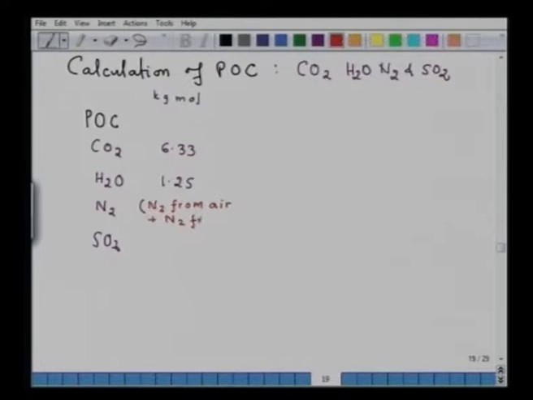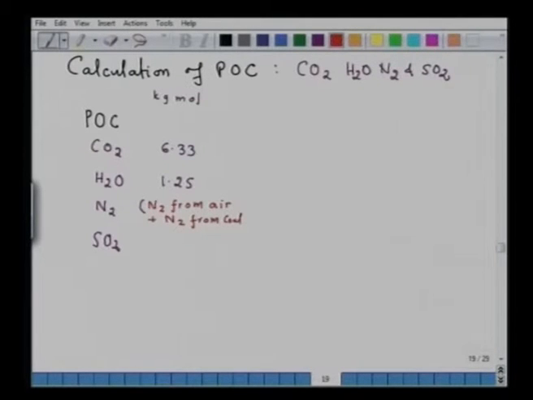Don't forget, that is important. Though the amount of nitrogen in coal is very small, neglecting it is considered to be a conceptual error and you should be taking note of that.